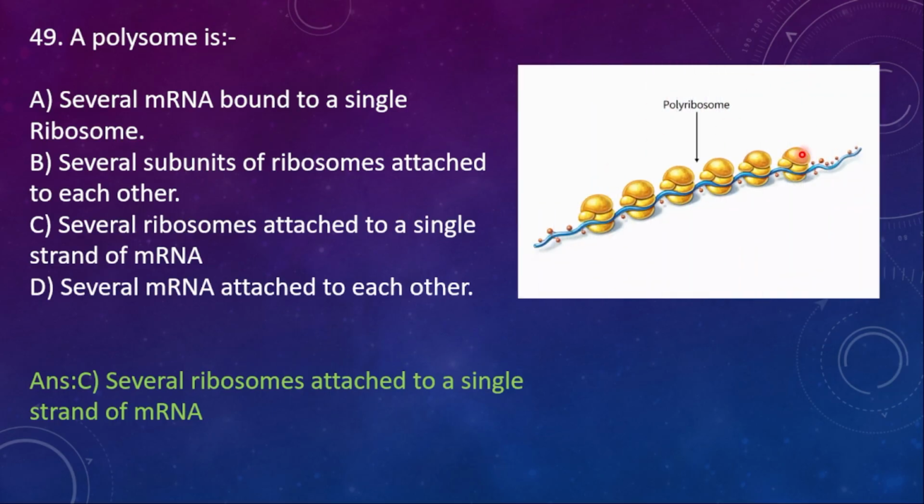So this is the polyribosomes. See, this is 1, 2, 3, 4, 5, 6 ribosomes which are attached to a single mRNA. At the same time they produce what? Proteins. Different kinds of proteins are going to be produced by the polyribosomes.